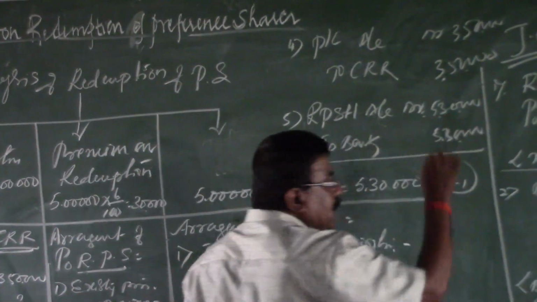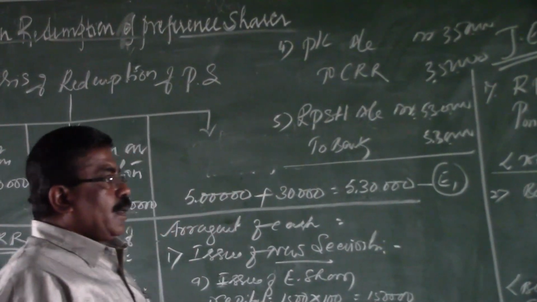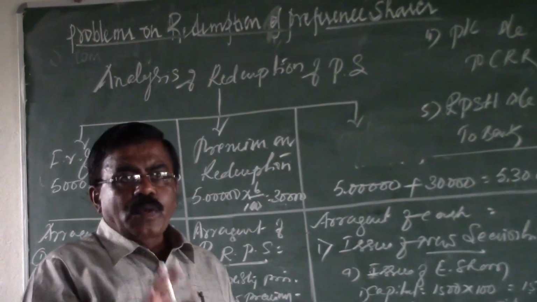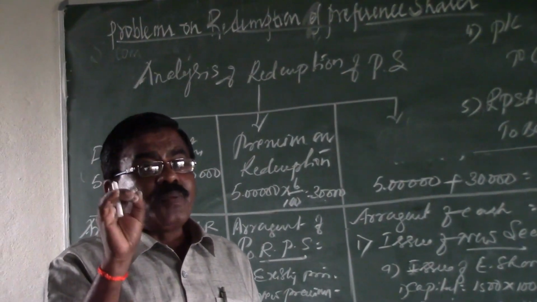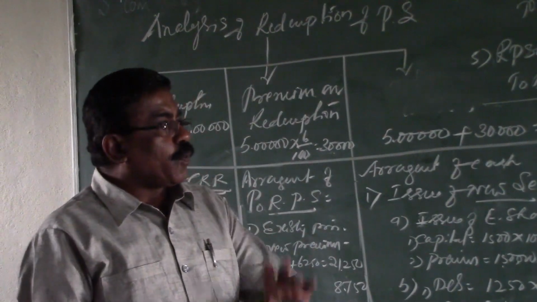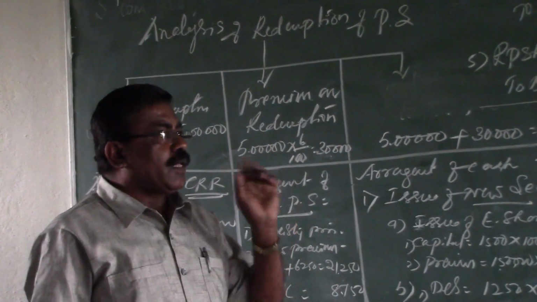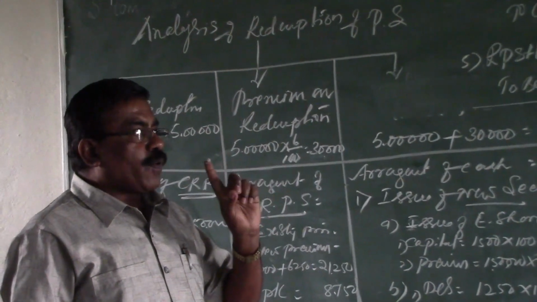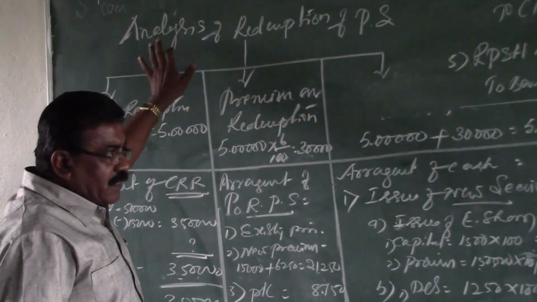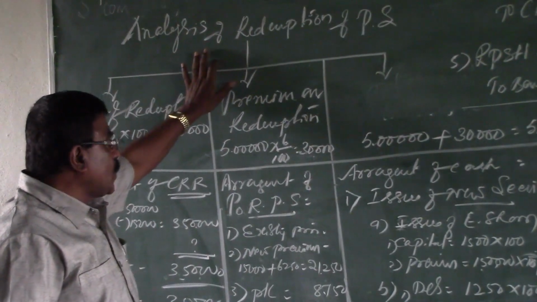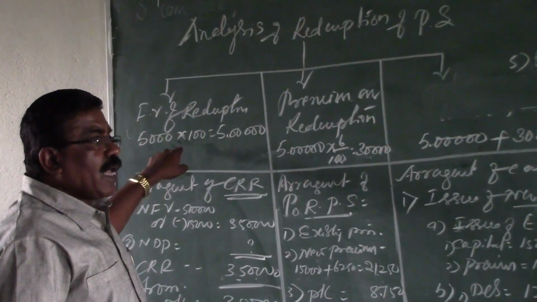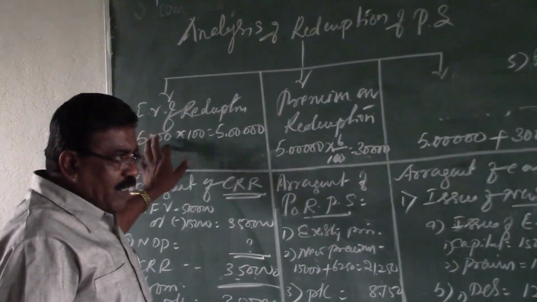So those are the journal entries related to the given problem. Okay, this is the problem. This kind of problem is given in section B of the university examinations. The process is, first of all, we have to go through the problem. According to the information given, we need to prepare a statement of analysis of redemption of preference shares that consists of 3 partitions. The first partition is the calculation of capital payable on redemption, that is the number of shares into face value.